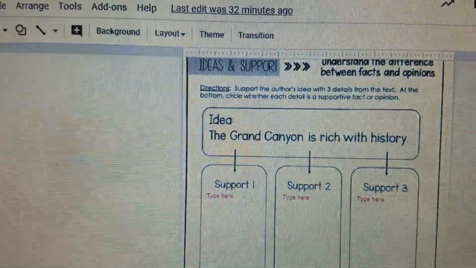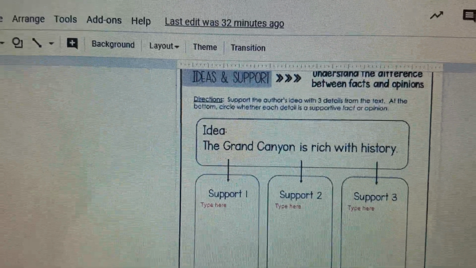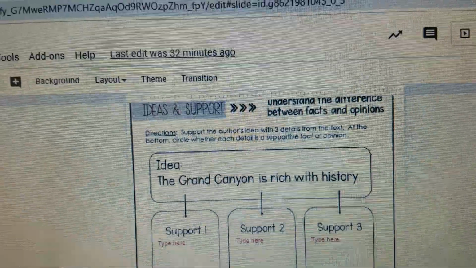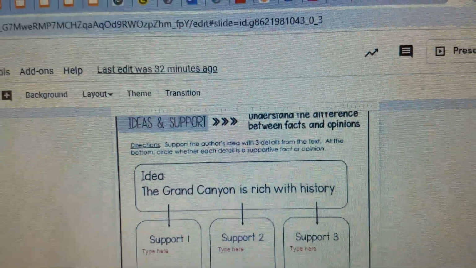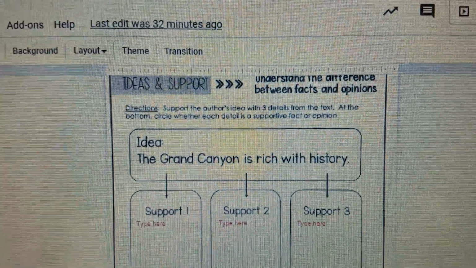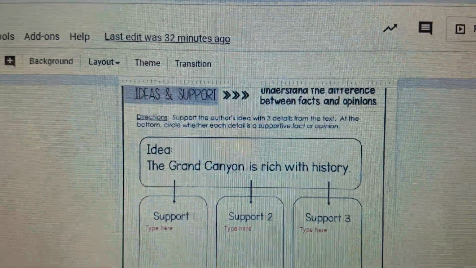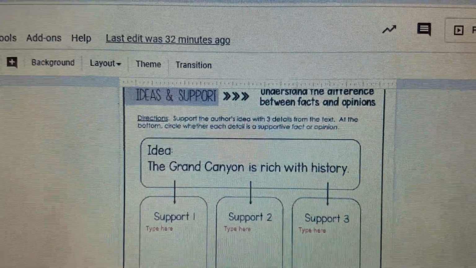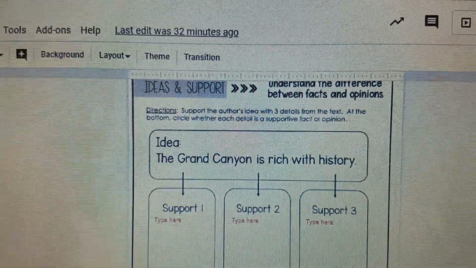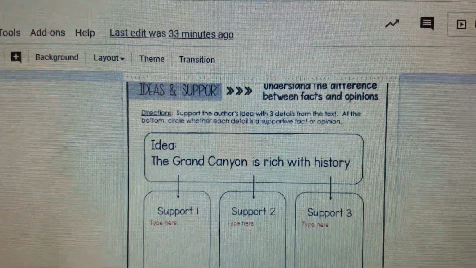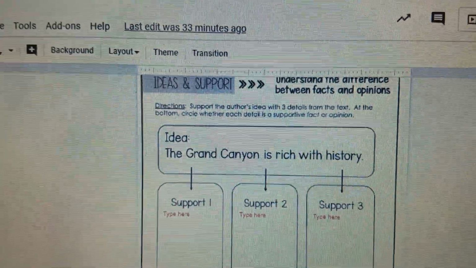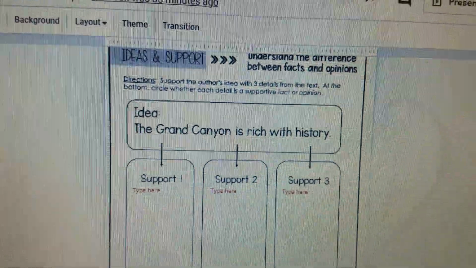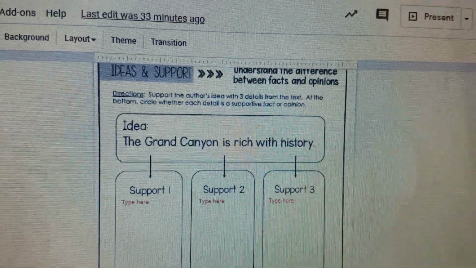Opinions can be true or false. Just because it's opinion doesn't mean it's false. But it is not backed up with a lot of research or data. For instance, my favorite color is blue is an opinion. I could be right or wrong about that, or the best color in the world is blue. Again, an opinion. It's my opinion. Where's the backing for that?